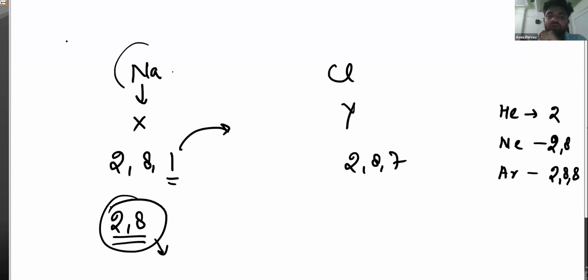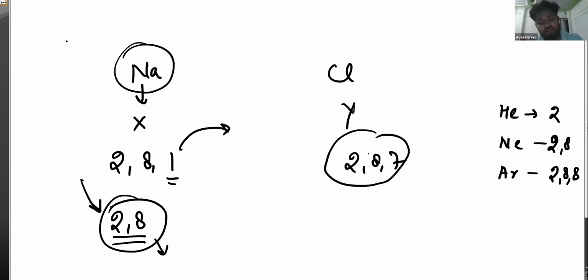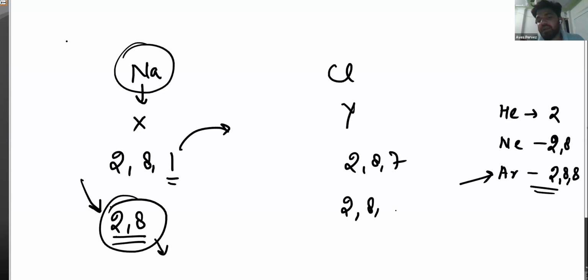For example, this is sodium. It will lose one of its electrons because it wants the electronic configuration of the nearest noble gas in order to attain stability. Similarly, chlorine wants to gain one electron. Why? Because it wants the configuration of the nearest noble gas, that is argon. When it gains one electron, it forms 2, 8, 8, and when sodium loses one electron, it comes to 2, 8.